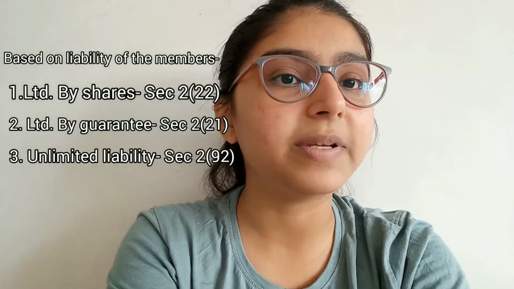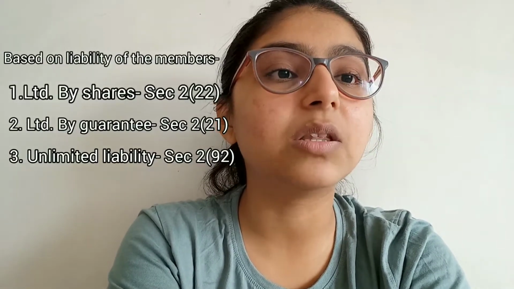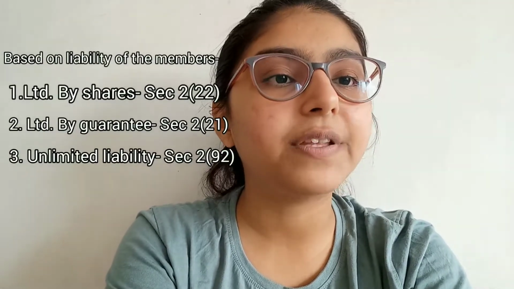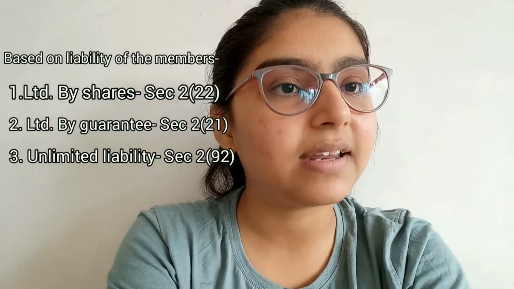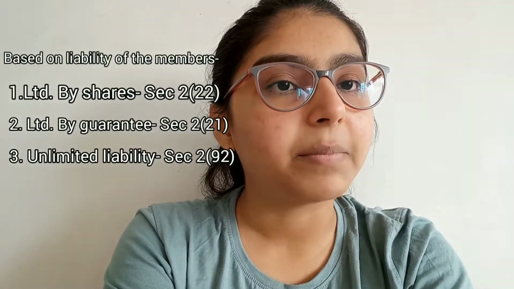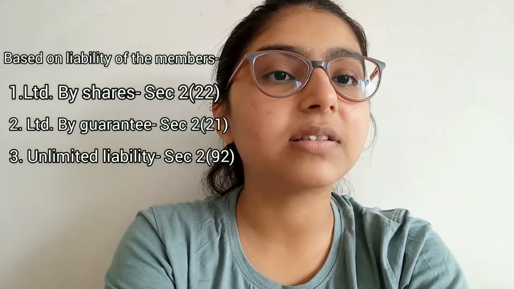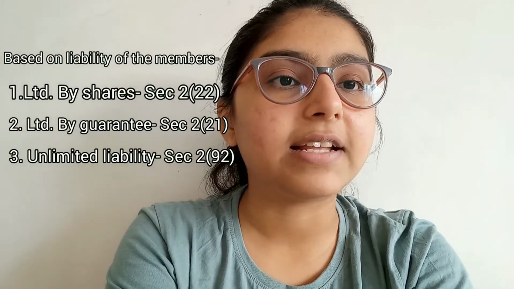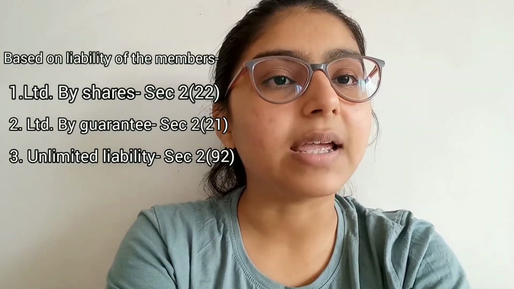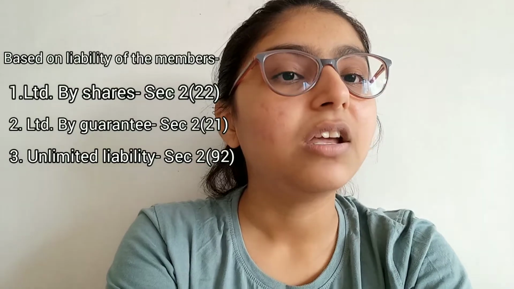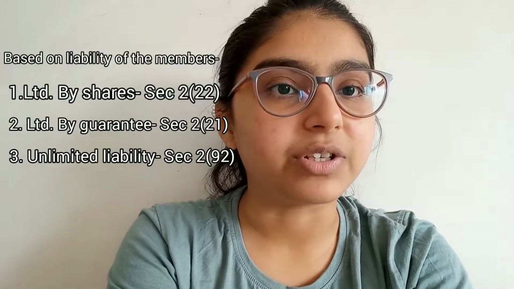The third type is unlimited company. Here there is no limit on the liability of the members of the company. Now this is a very rare scenario and the members of the company only choose this model because the profit sharing therein is huge. This type of company is very close to the form of partnership. Now that we have dealt with the basic concepts, we'll move on to the main topic of the video.